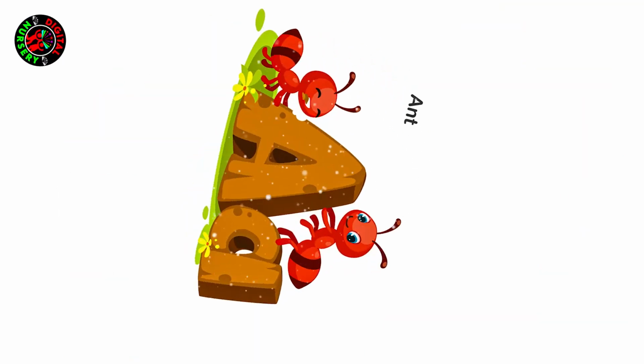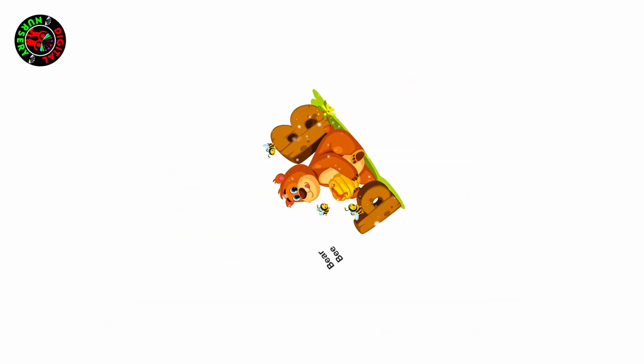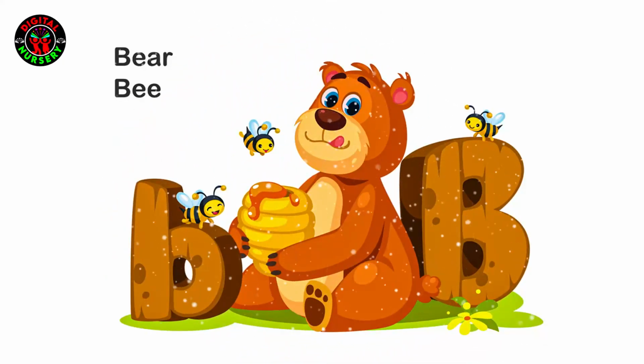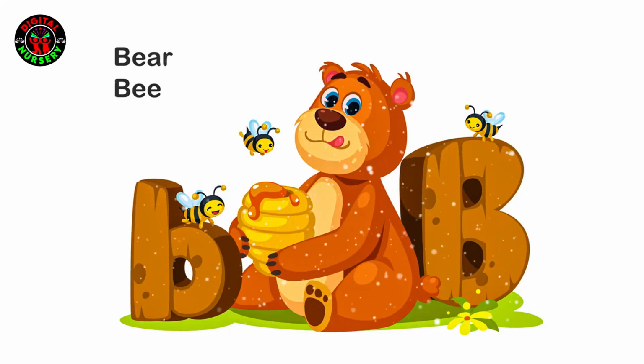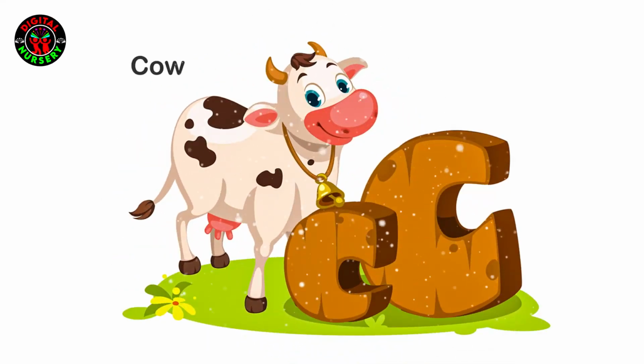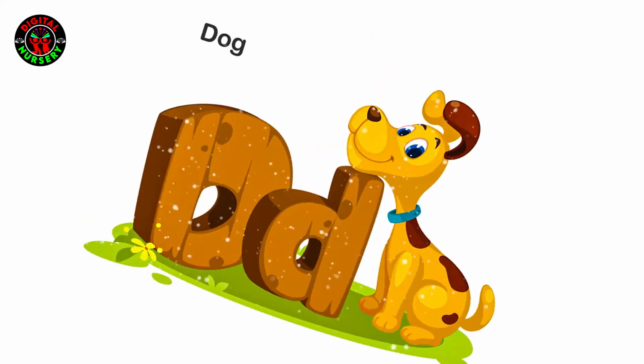A is for ant. B is for bear. B is for bee. C is for cow. D is for dog.